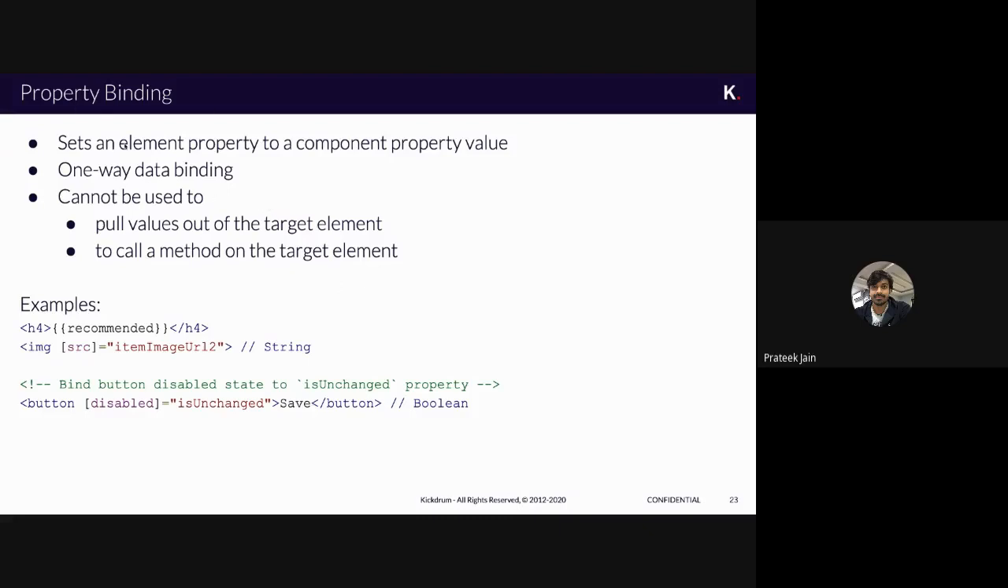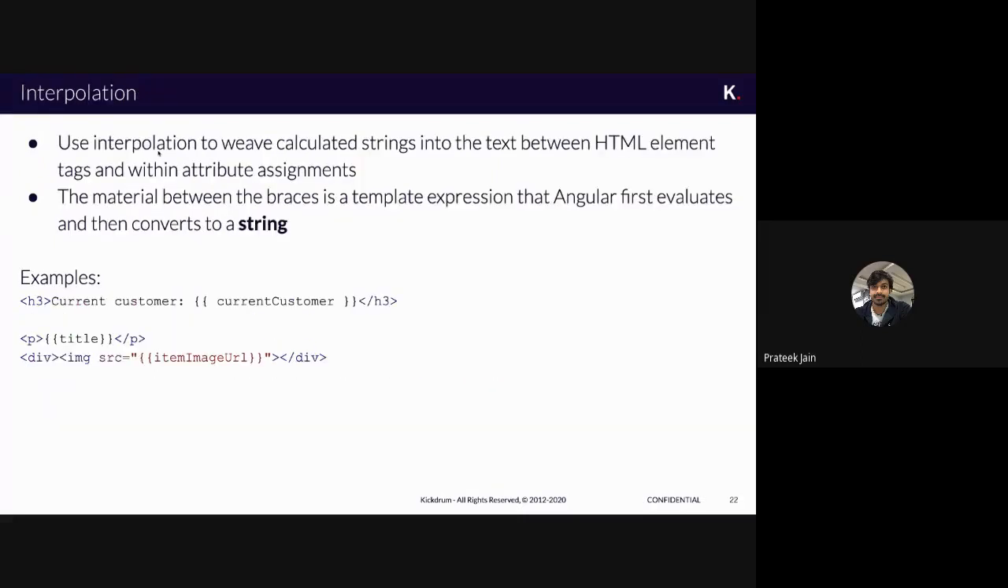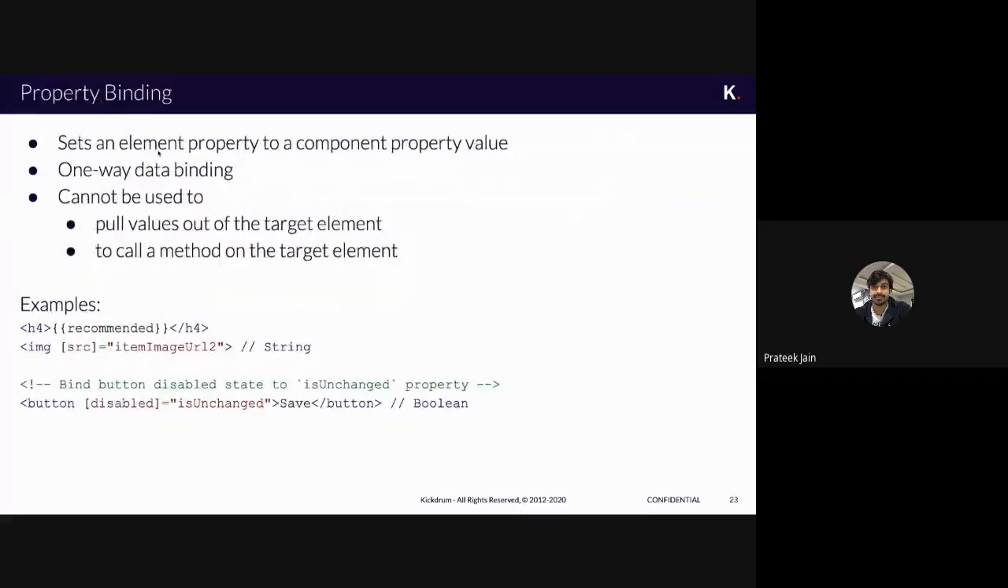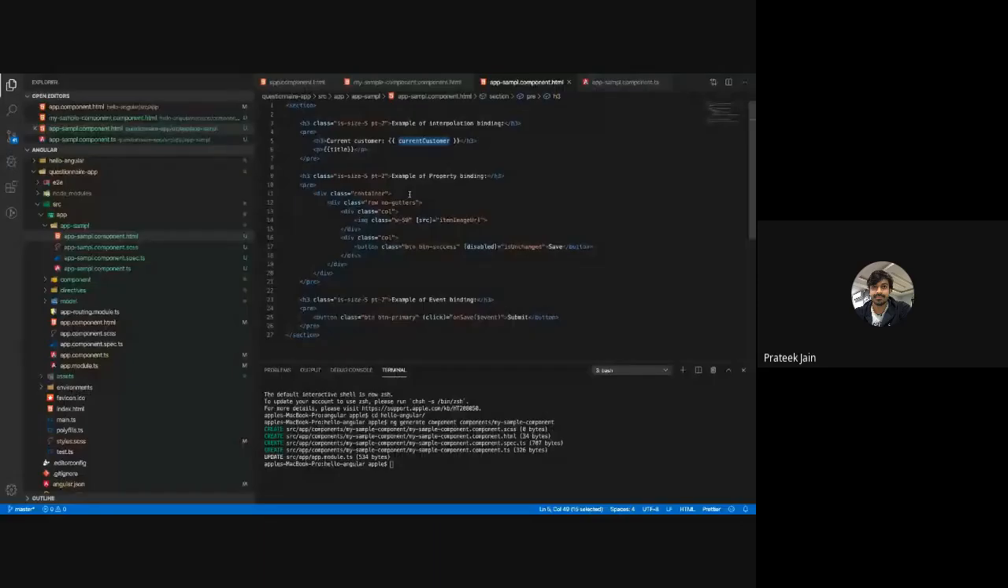So what is property binding? First thing we saw is interpolation. The second binding is called property binding. Here, we set an element property to a component property value. HTML tags have got some properties. There is a property called disabled, there is a property called src. These are the properties which are used by HTML tags to do some functionality.